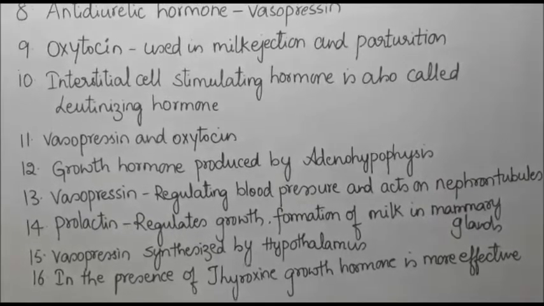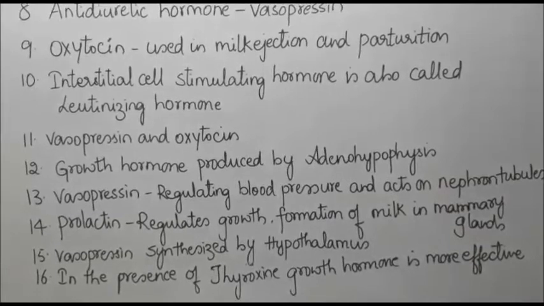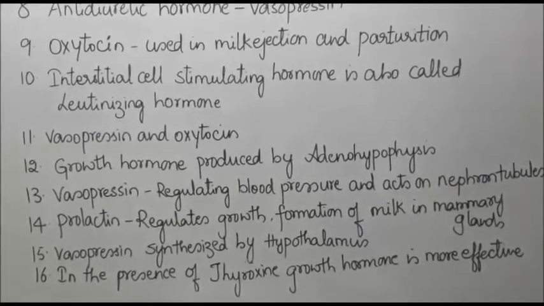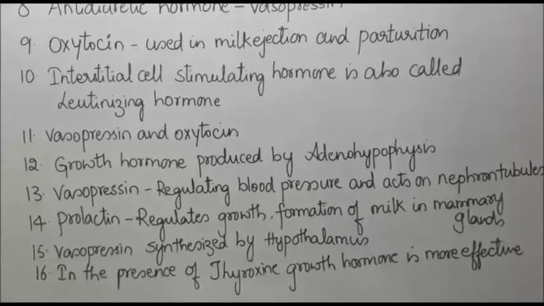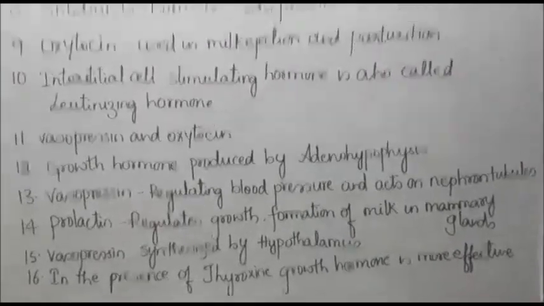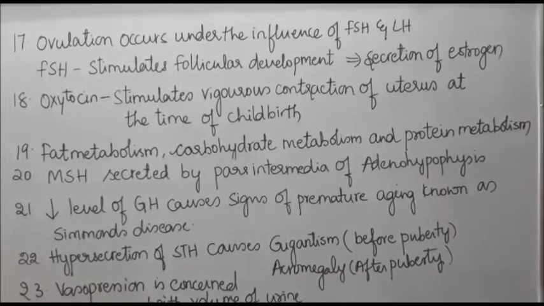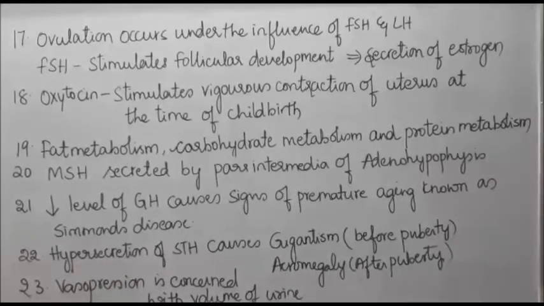In the 16th, in the presence of thyroxine, growth hormone is more effective. So we call these hormones, thyroxine and growth hormone, synergistic hormones. They complement the functions of the other hormones too. Answer number 17: ovulation occurs under the influence of FSH and LH.